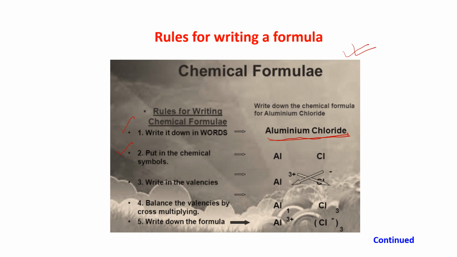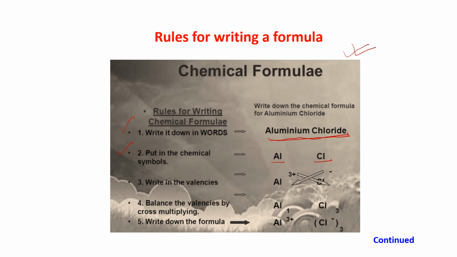So write down aluminium. The symbol of aluminium is Al and the symbol of chloride is Cl. This is the chloride ion. Okay, I will not say chlorine. I will not say aluminium chlorine. I will say aluminium chloride. What is an ion? I will explain that to you afterwards.